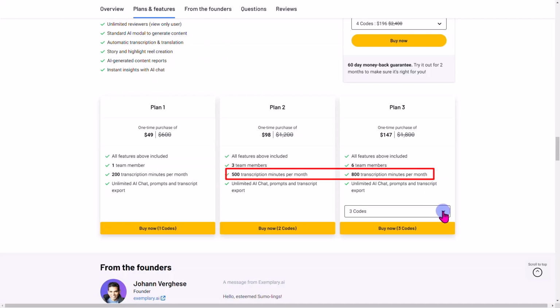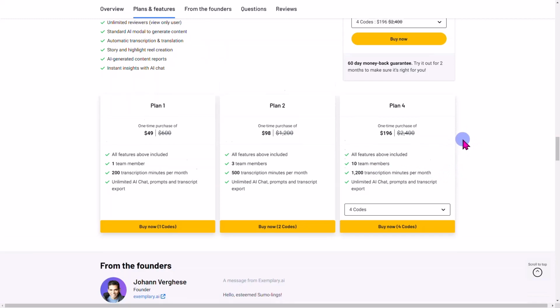So if I'm going to be honest with you, my recommendation is to stack 4 codes on this. It's 196 to stack 4 codes. This is another one of these opportunities, you guys. Back in the day when I told you guys about Pictory and some of you slept on Pictory, this is going to be one of these situations where you're going to want to be here and you're going to want to get these 1,200 transcription minutes per month, okay? So that's just my thought, okay?